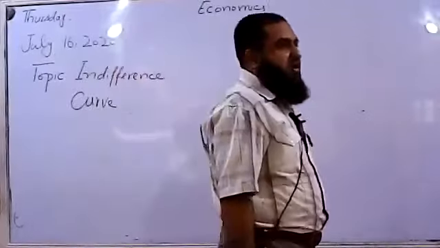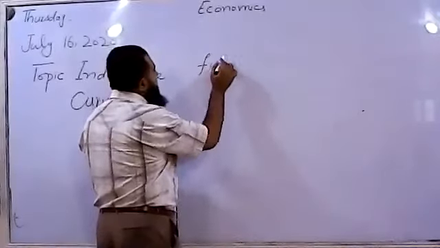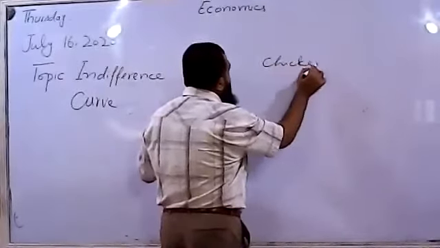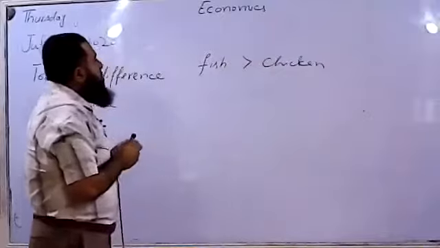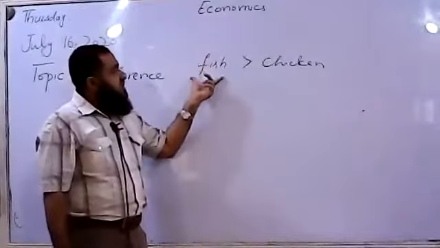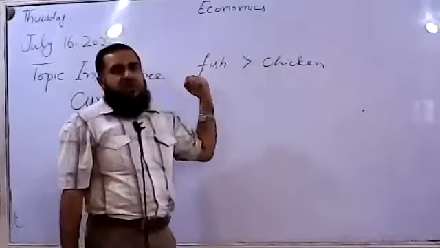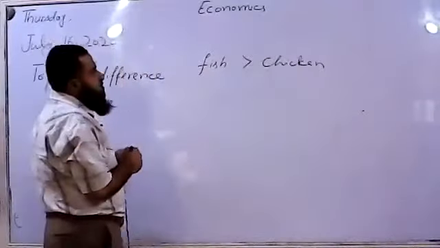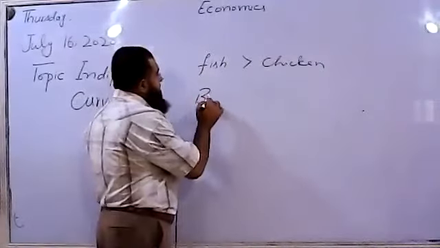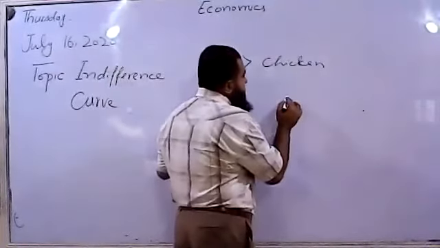Indifference means what? Sometimes we consume two bundles, like there is a fish and we are having chicken over here. If fish is giving me more satisfaction than chicken, we say fish is strictly preferred over chicken. It is having more satisfaction than chicken. You might have experienced when you go to any fast food chain, there is one burger which is available to the consumer and there is going to be another chicken deal.